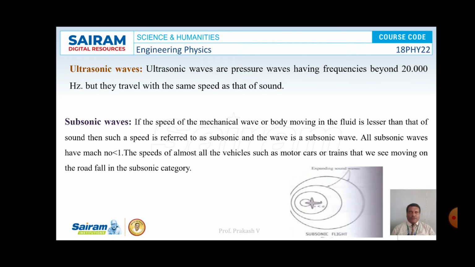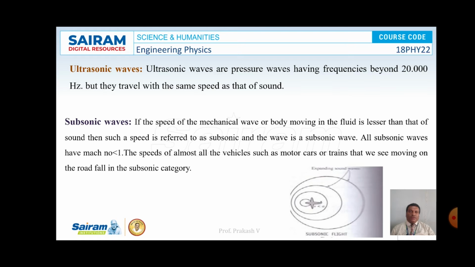And what are ultrasonic waves? Ultrasonic waves are also considered as pressure waves. Their frequencies are more than 20,000 Hz, and they travel with the same speed of sound. Hence the Mach number of ultrasonic waves is 1. Here ultrasonic waves are similar to sound waves, but we cannot hear the sound of ultrasonic waves. They are all considered as pressure waves.